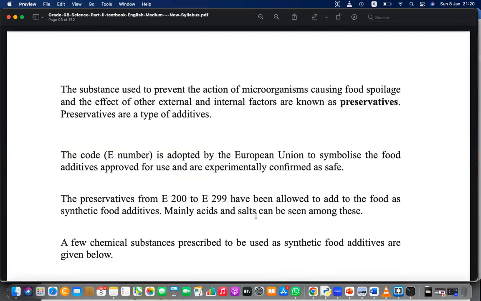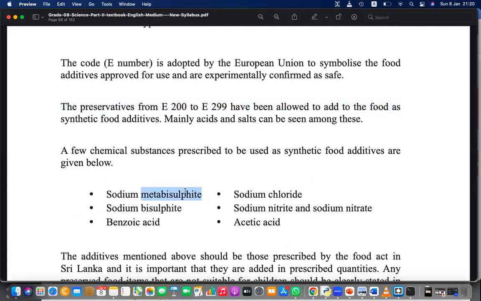So try to find a few packets as homework. Try to find these E numbers inside the package. If not, at least try to discover the presence of these things: minerals, chlorides, sodium metabisulfite.